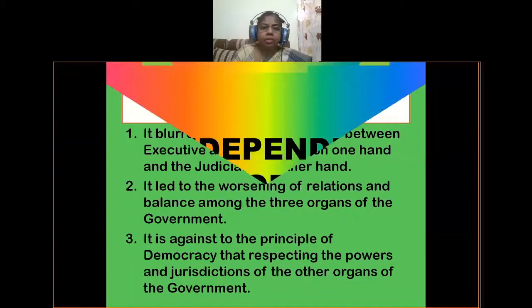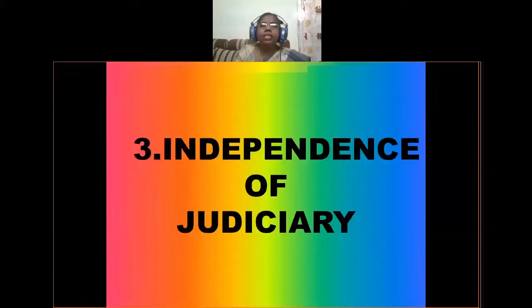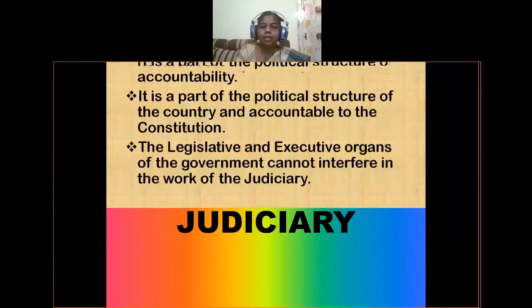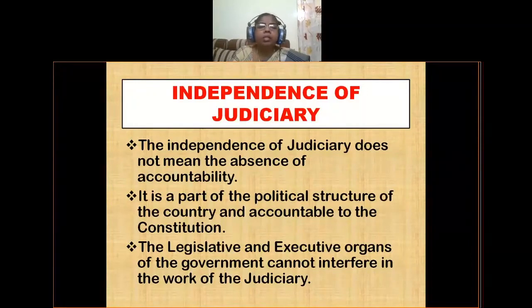So let us come to the third topic of today. That is independence of judiciary. Judiciary is enjoying independence. So what kind of independence is it enjoying? Let us learn. The independence of judiciary does not mean the absence of accountability. The judiciary has judicial review and nobody can give instructions or restrict the judiciary, but it is accountable to the Constitution. Though the other two organs, legislature and executive, cannot control the judiciary, it does not mean the absence of accountability.